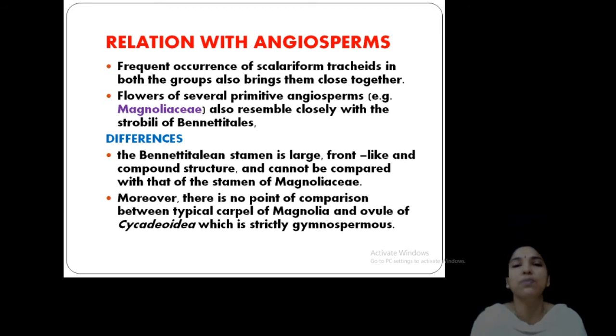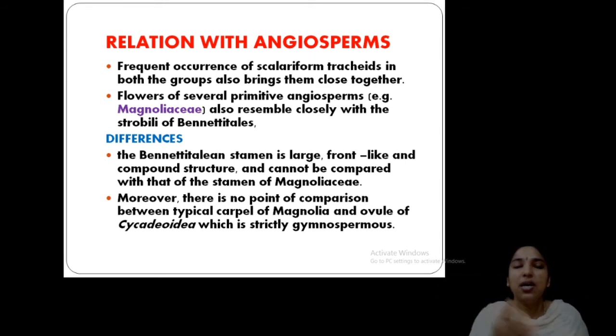The primitive angiosperm family is Magnoliaceae. So, this flower-like nature of Bennettitales resembles that of angiosperms. Okay, and that is the occurrence of an axis with floral whorls arranged. This feature is observed in Magnoliaceae also. Clear? Very primitive angiosperm. So, you know what is primitive and what is advanced. Primitive is a basal, lower character. Very primitive means very few advanced characters, but advanced means it stands in a high position in the category.